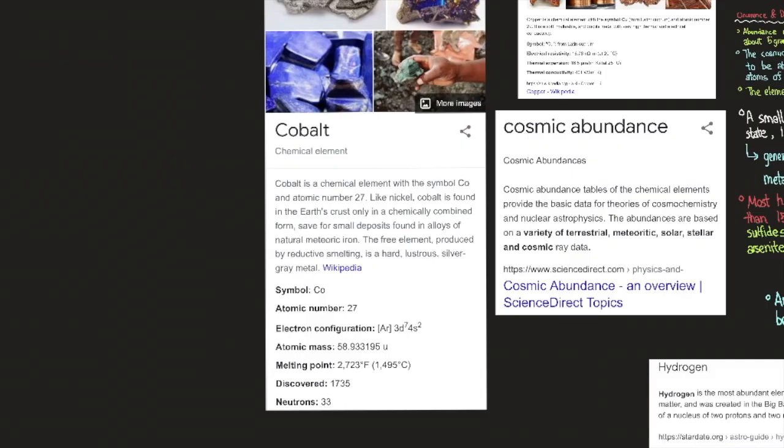So here we have cobalt. Cobalt is a chemical element with the symbol Co and atomic number 27. Like nickel, cobalt is found in the Earth's crust only in a chemically combined form, save for small deposits found in alloys of natural meteoritic iron. The free element produced by reductive smelting is a hard, lustrous, silver-gray metal, according to Wikipedia. Its electron configuration is Ar 3d7 4s2, its atomic mass is 58.933195, its melting point is 2,723 degrees Fahrenheit or 1,495 degrees Celsius. It was discovered in 1735 and its neutrons are 33.